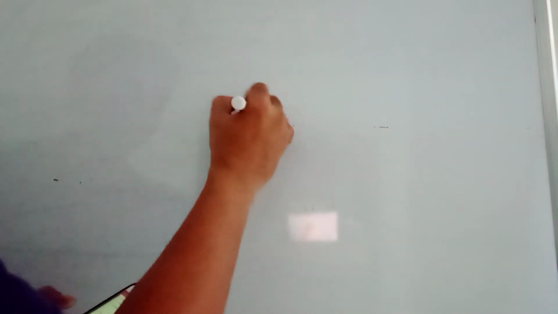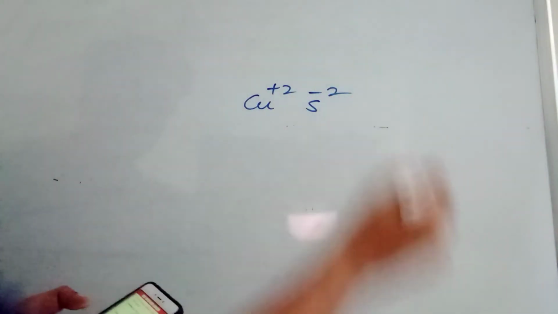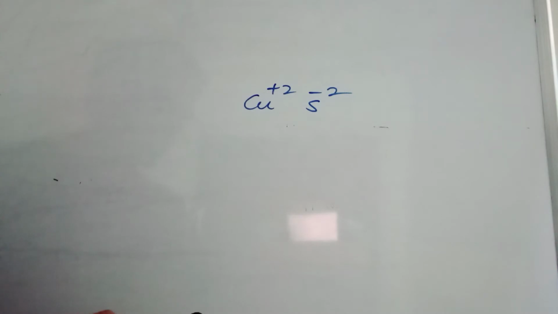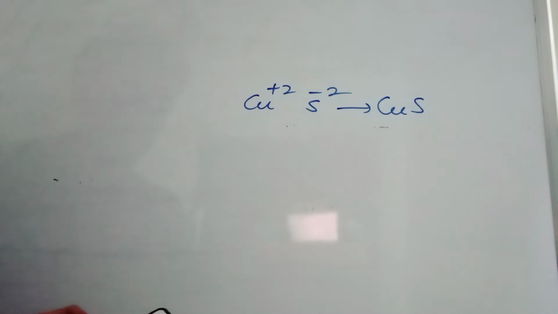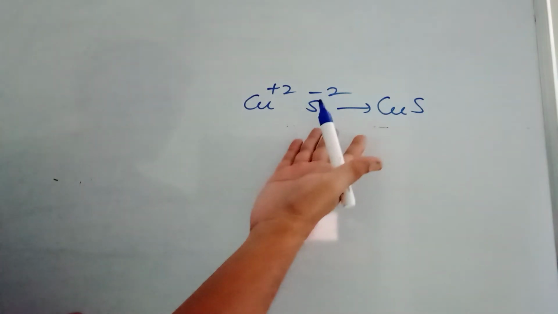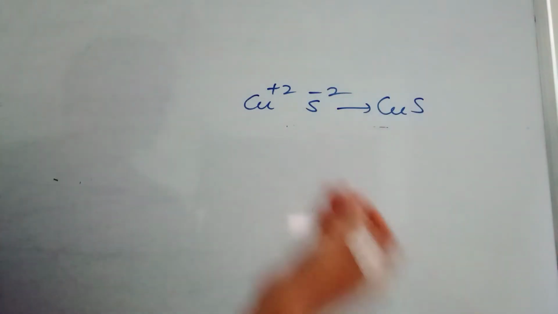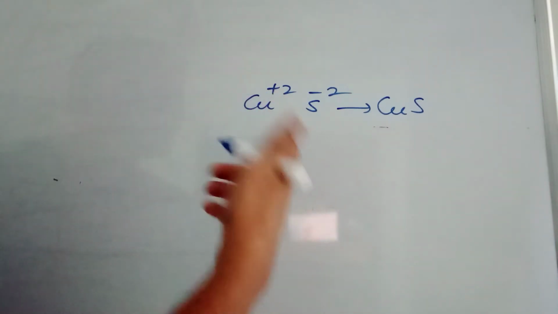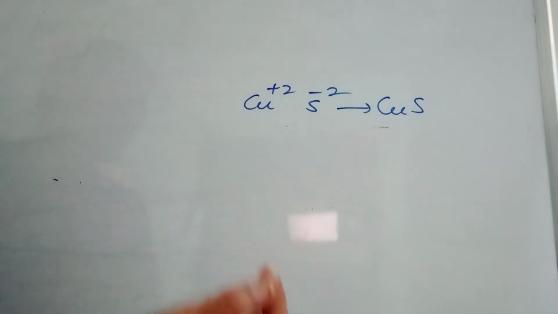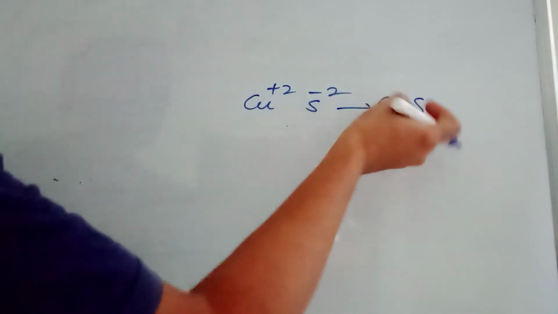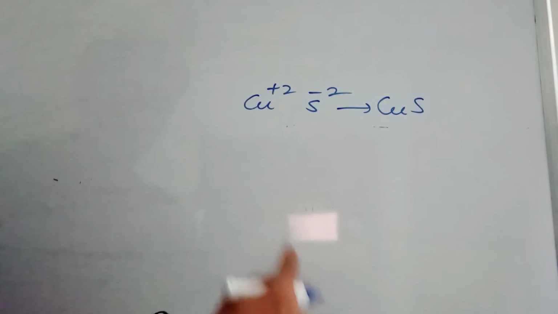Now, interesting, assertion reason type of questions we are not expecting, but again it has come. Assertion is mentioned like this: when copper 2 and sulfide ions are mixed, they react together extremely quickly to give a solid copper sulfide. True statement. This is the test we are using in the identification of copper. Copper belongs to second group cations where you are using H2S and HCl in presence of acid. H2S gas we are sending, and there we are getting the copper sulfide.